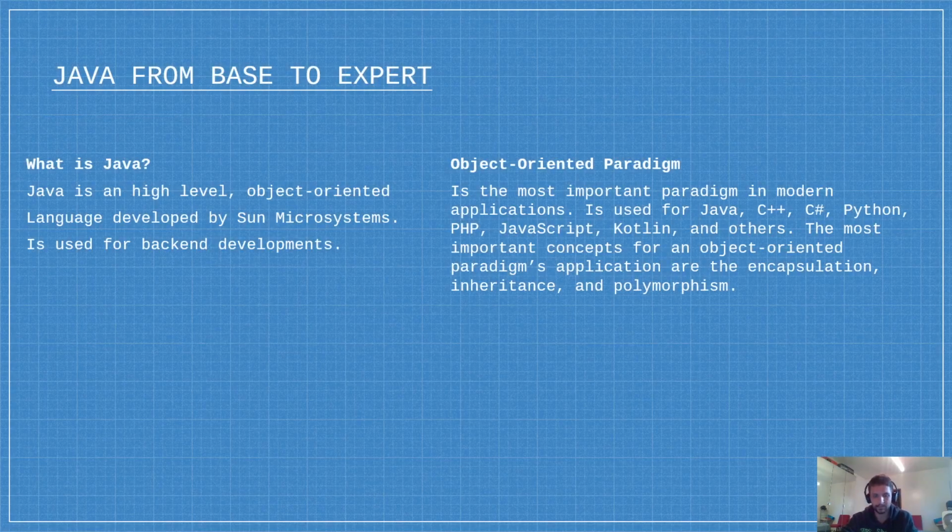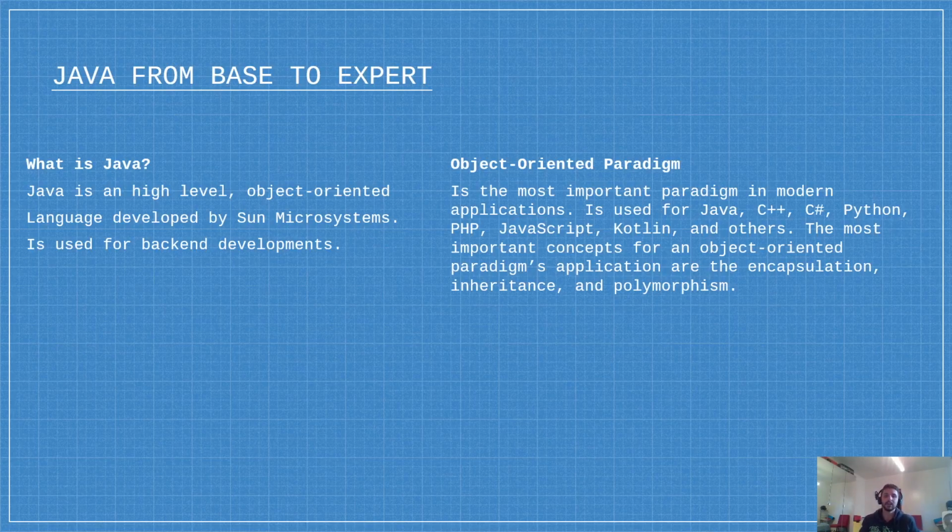What is Java? Java is a high-level object-oriented backend language developed by Sun Microsystems. How I say it is a backend language. What is a backend language? A backend language is the part of the program or the application that works with a database and the logic of this program. Also, we say that it is an object-oriented language.